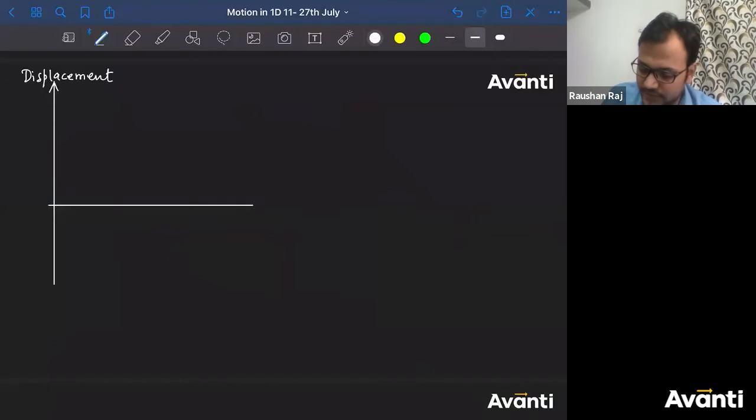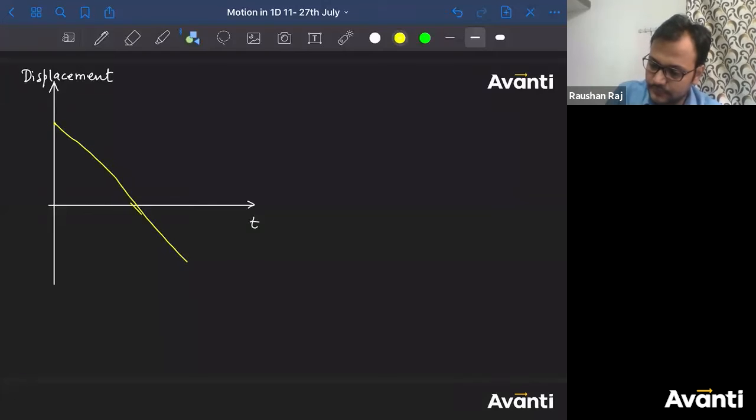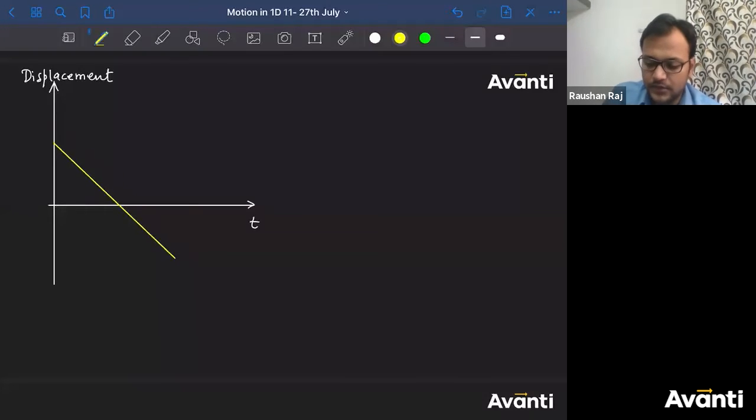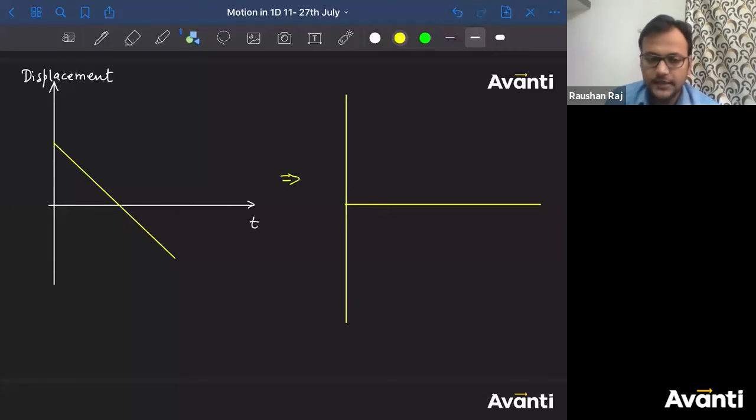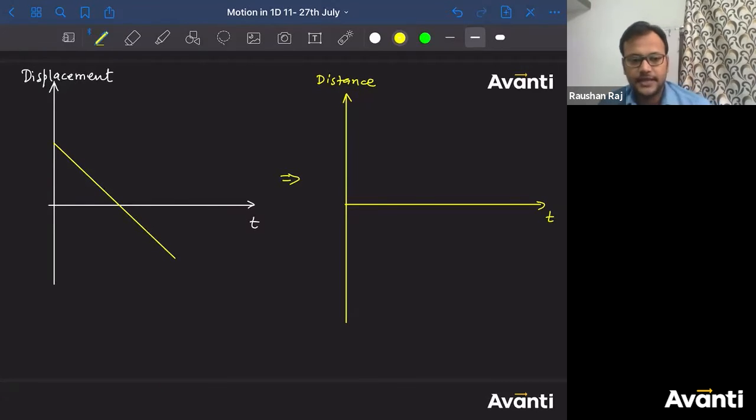If this is displacement and this is time, and you have a graph like this, tell me, how will you convert this into a distance time graph?